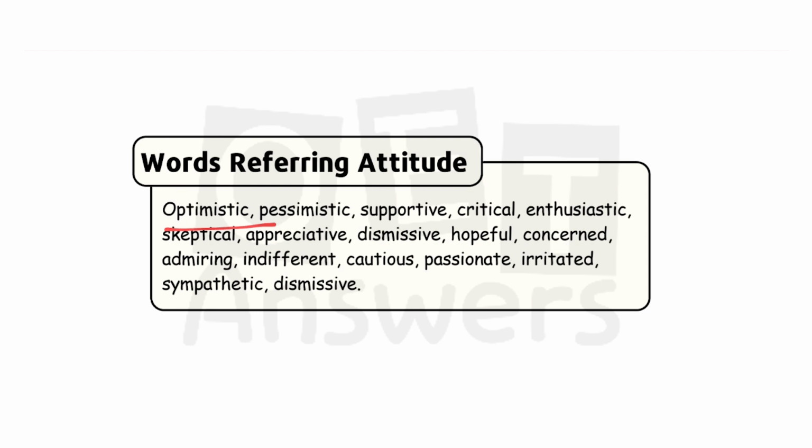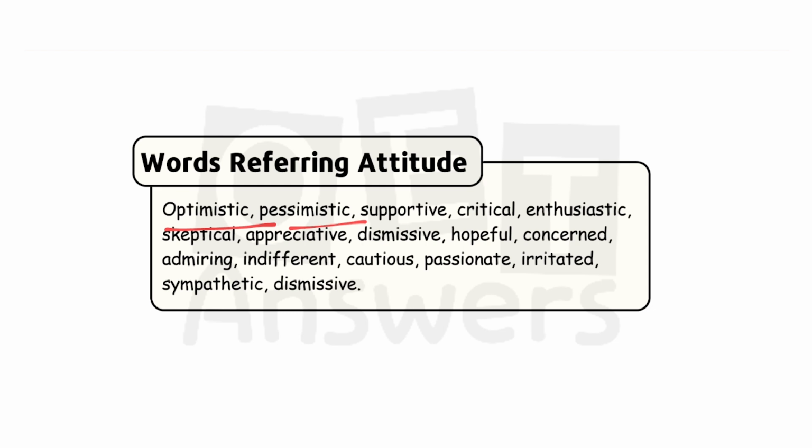So this is the writer's attitude. The writer reveals, I'm optimistic about the new treatment, which indicates the writer is really hopeful about the treatment. The word optimistic indicates a positive and hopeful attitude towards the treatment. Clear? Then the second word is pessimistic. Pessimistic means the direct opposite of optimistic.